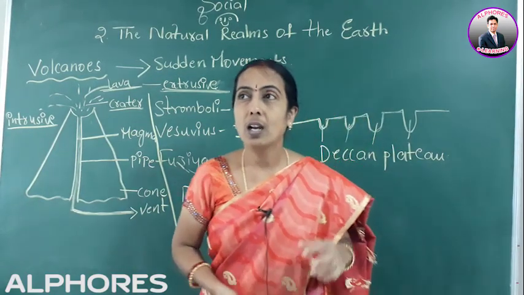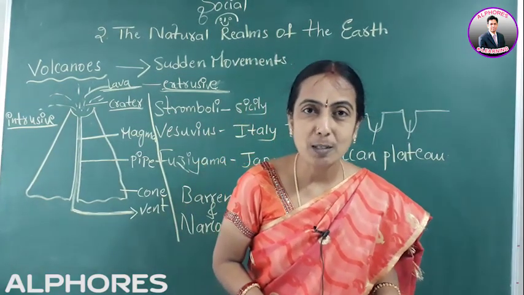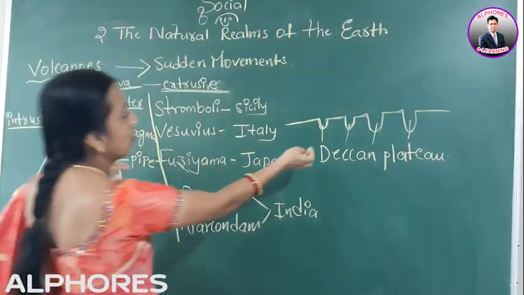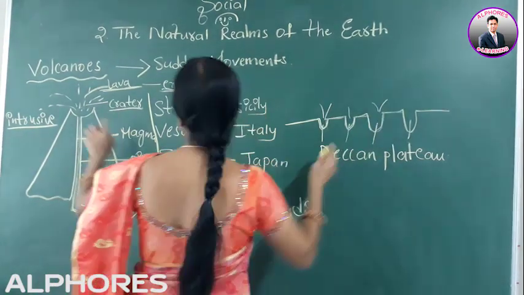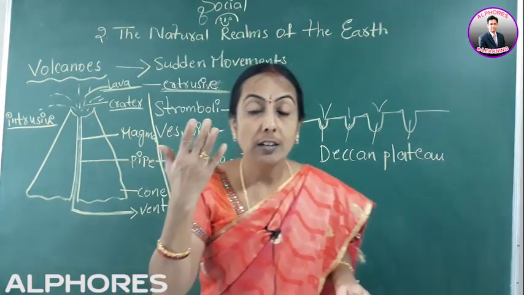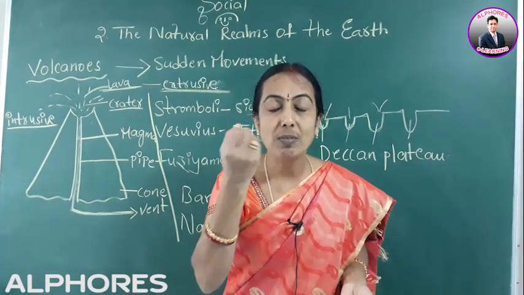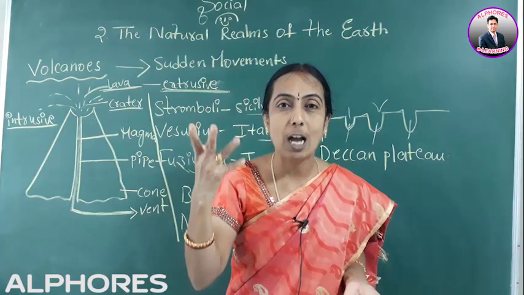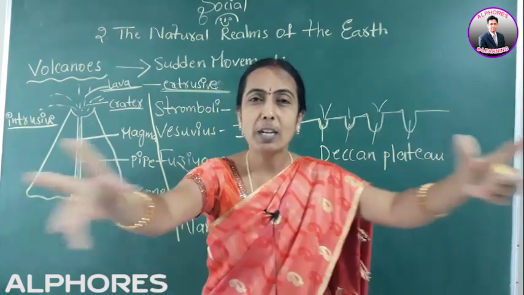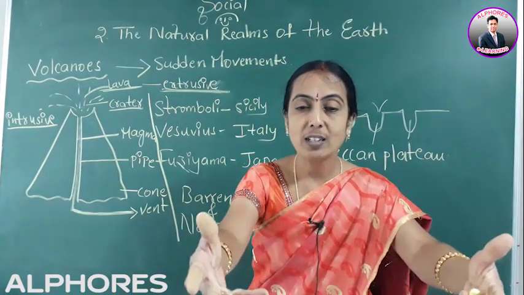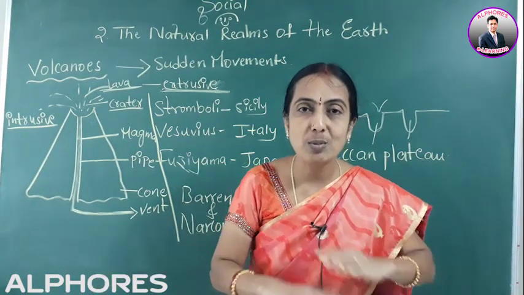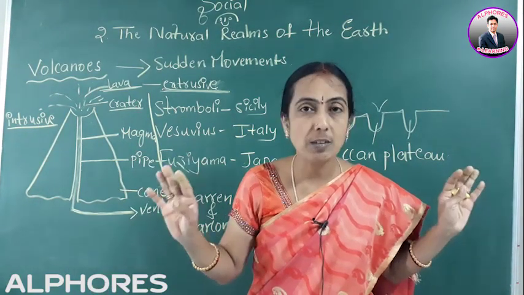So, what are the destructions and benefits caused by these volcanoes? When the lava flows out, either from here or from here, it will be very hot, thousands of degrees Celsius, as it emits out from the earth's interior. Whatever comes in its way, when the lava is flowing like this, it burns everything, whether trees or hills, whatever it may be.